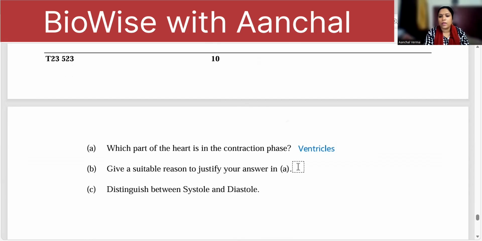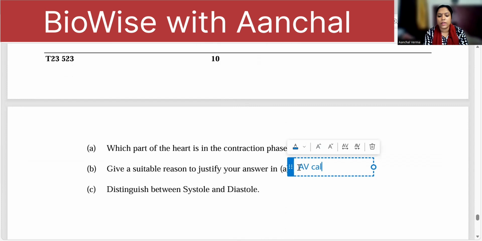Justify. The AV valves are closed. AV, that is atrioventricular valves. You write the full form, children, please. Do not write short forms. I'm solving the paper in the fast mode, so I'm writing the short forms. You have to write full forms. So you have to write atrioventricular valves are closed.